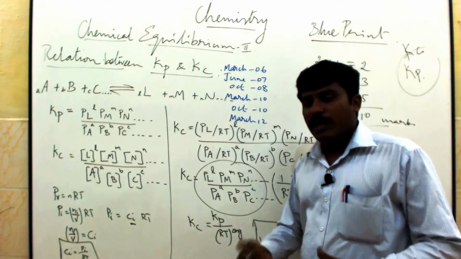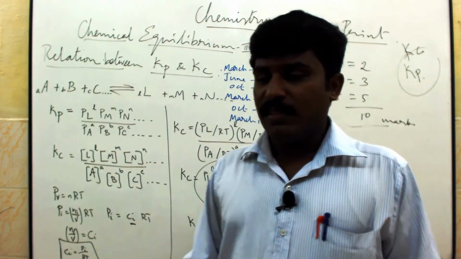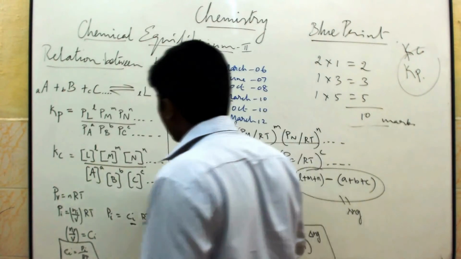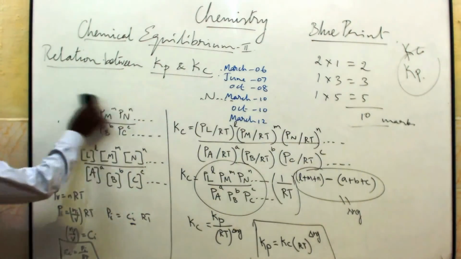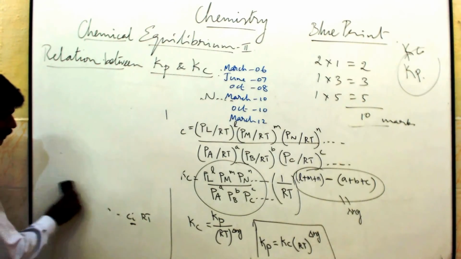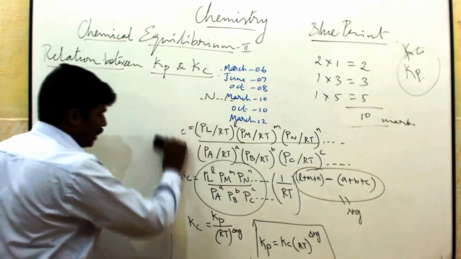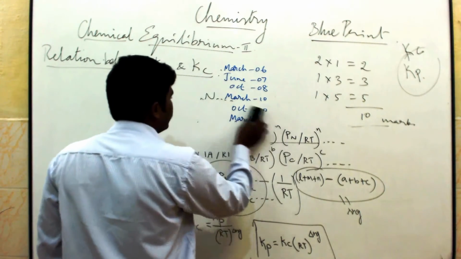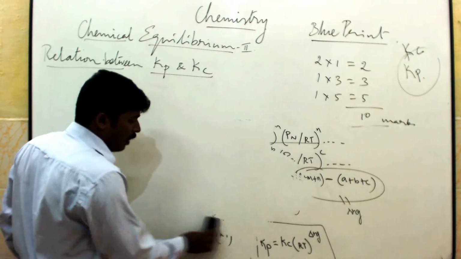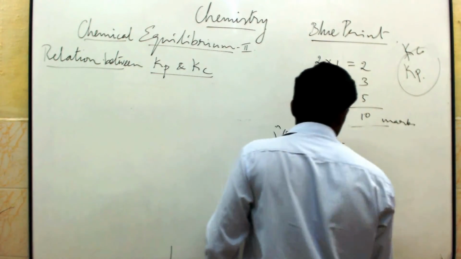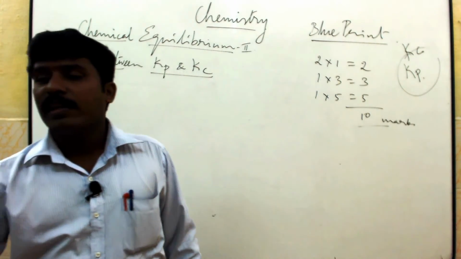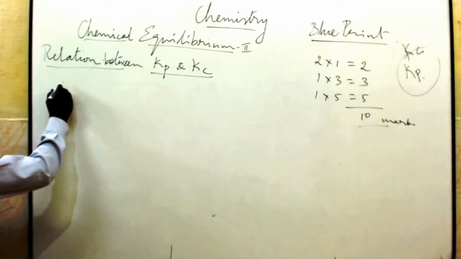Okay. Now we are going to apply the different cases: case 1, case 2, case 3. The first case, suppose del Ng is equal to 0. Del Ng is equal to 0 means what is the relation between Kp and Kc? This type of question they will ask in the 1 mark part also. Sometimes all the 3 cases they will ask in the 3 mark part. Initially, del Ng is equal to 0, what will happen? See, case 1.